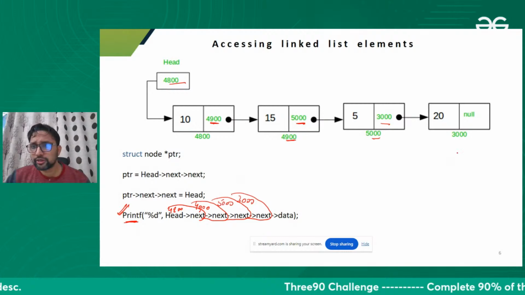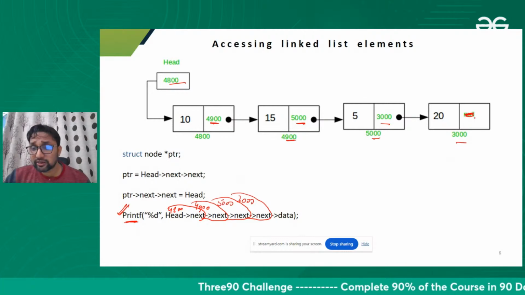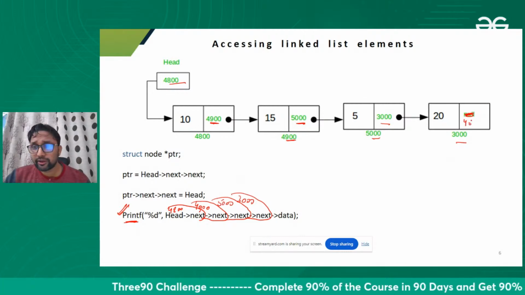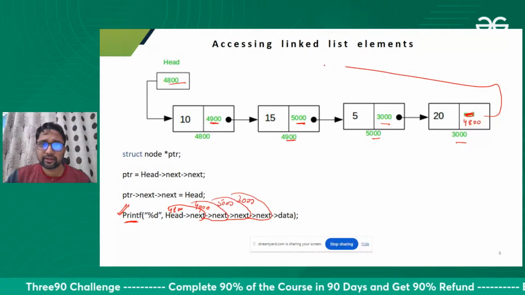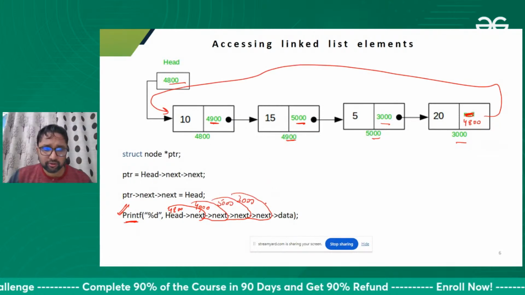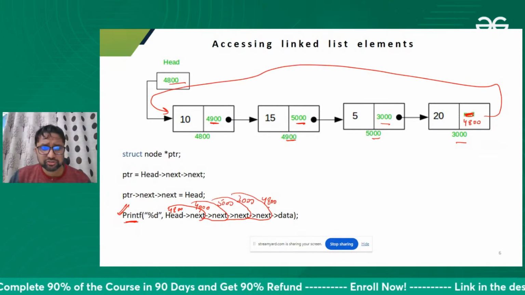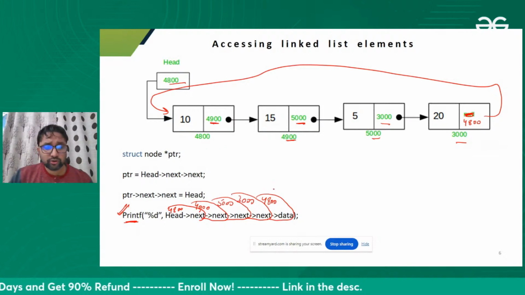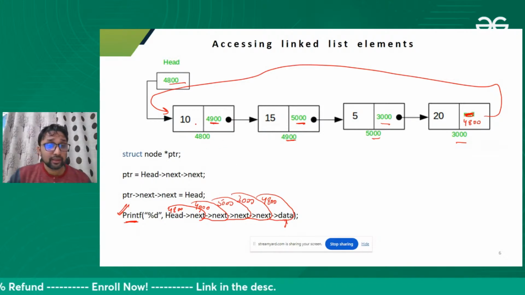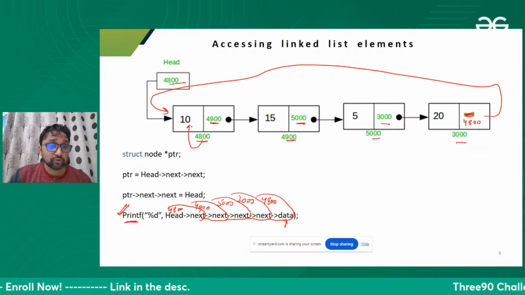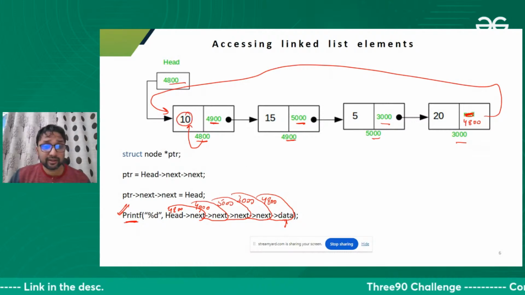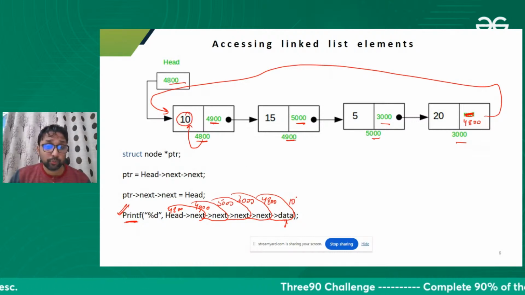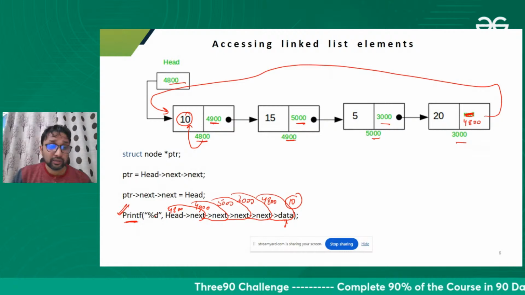So what is the next of 3000? Next of 3000 is, right now, 4800 is stored over here. So this is 4800. And what is the next of 4800? Oh, sorry, not next. That is data. What is data at 4800? That is 10. So we are going to print the 10 value.